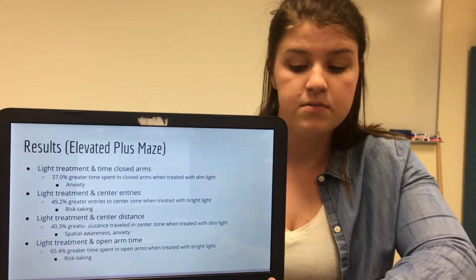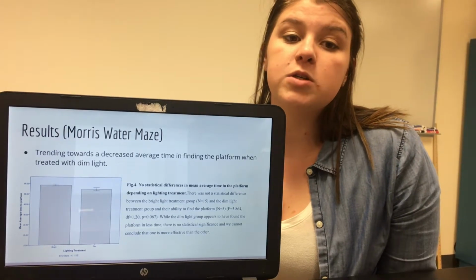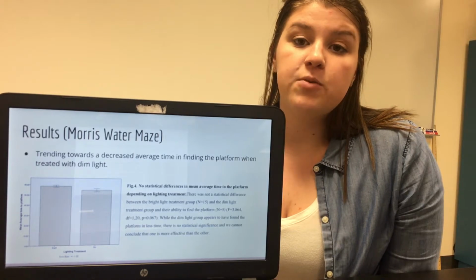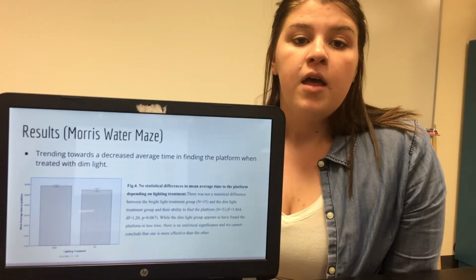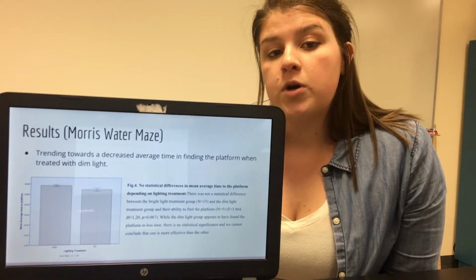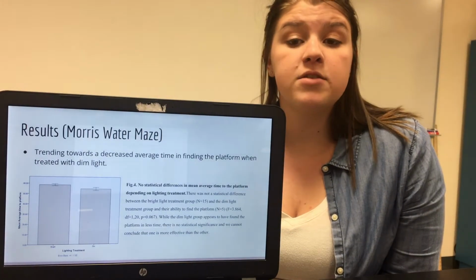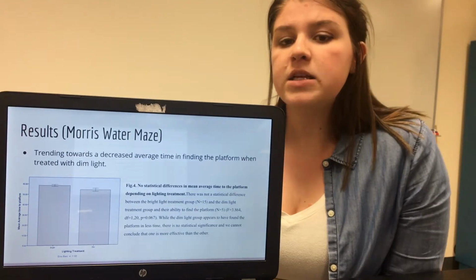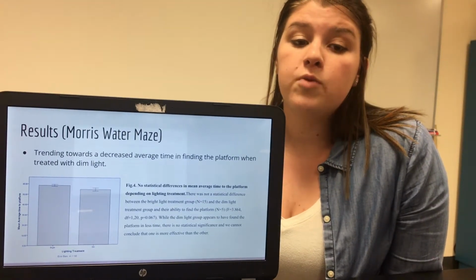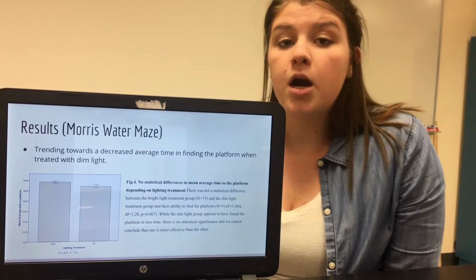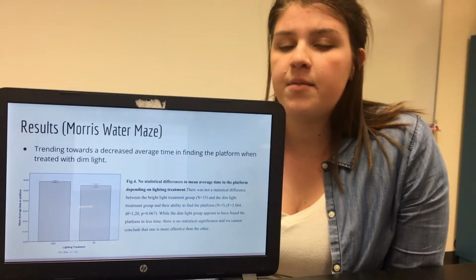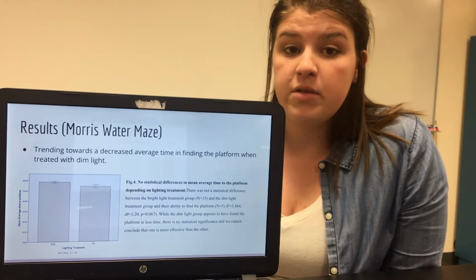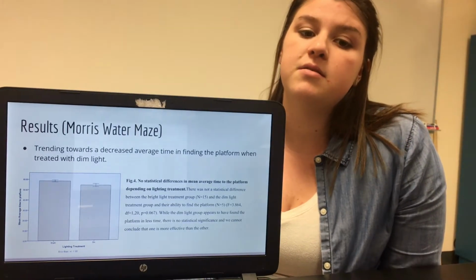Lastly was the Morris water maze. And unfortunately, we did not have any statistically significant results with this test, but we had results that trended towards a decrease in average time finding the hidden platform when treated with dim light. This may be understood because rats treated with bright light are more risk-taking, so they don't have the amount of motivation to find the platform as the dim light rats did.